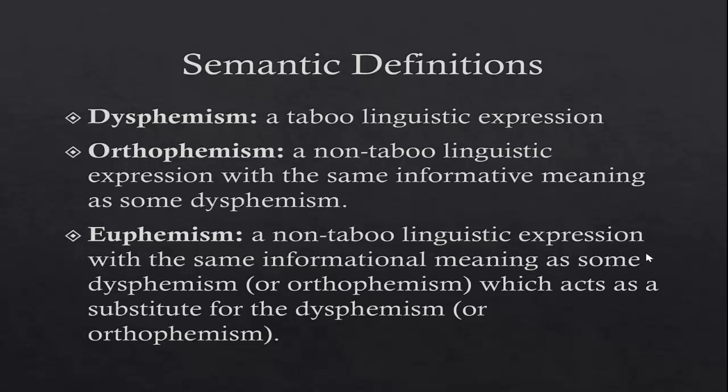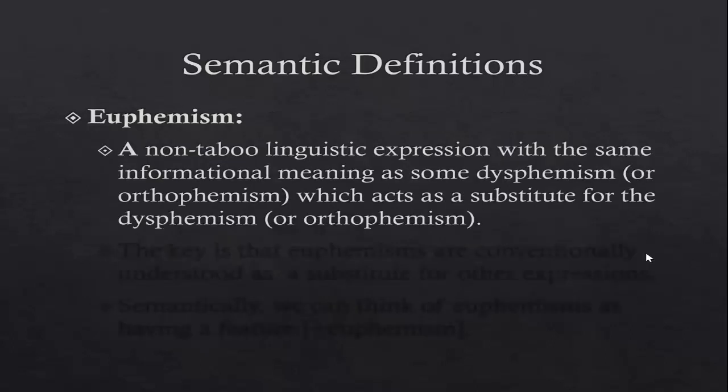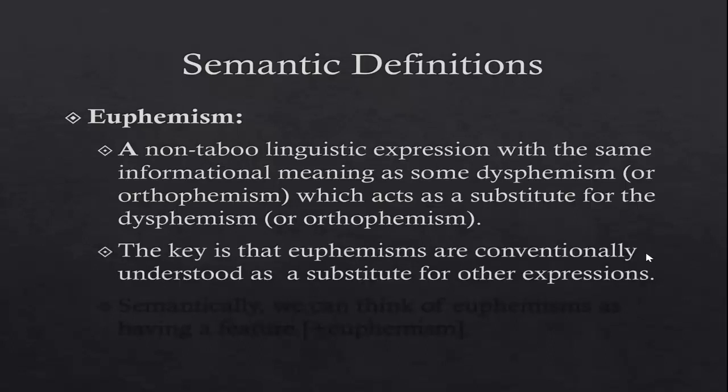Now, the informational meaning part of it is in some ways the less important part. The most important part of it being a euphemism is that it acts as a substitute. So, again, a euphemism is a non-taboo linguistic expression with the same informational meaning as some dysphemism or orthophemism, which acts as a substitute for the dysphemism or orthophemism. The key is that euphemisms are conventionally understood as a substitute for some other expression.